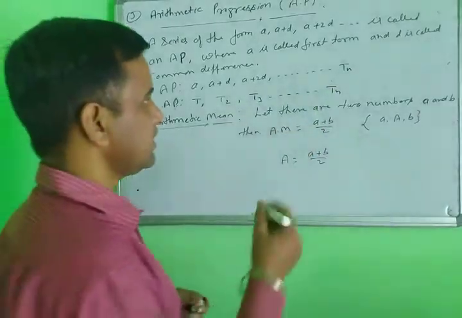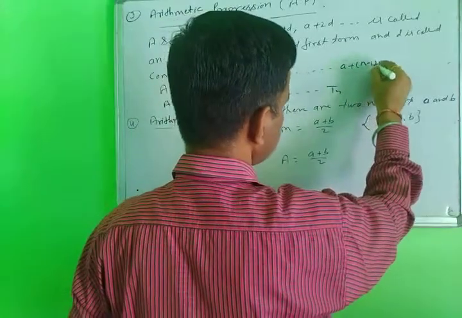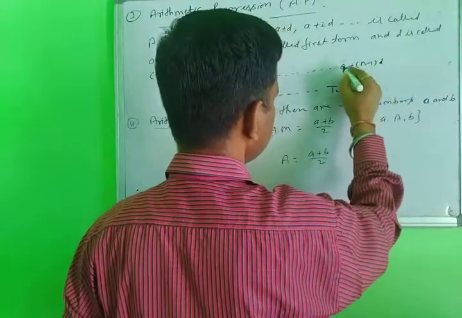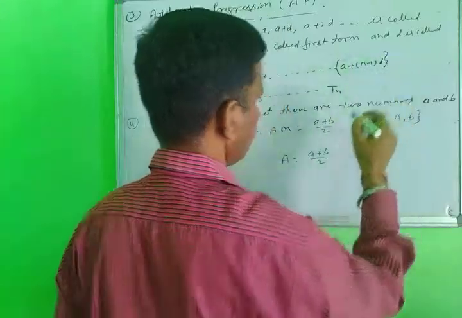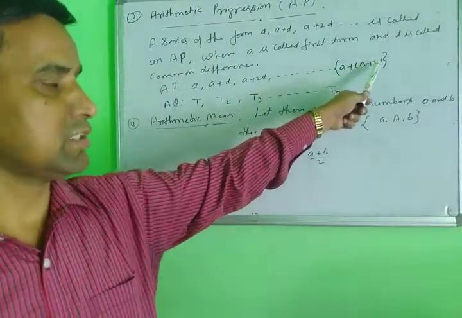So what is the value of tn? The tn term is a plus n minus 1 into d. This is the value of the tn term.